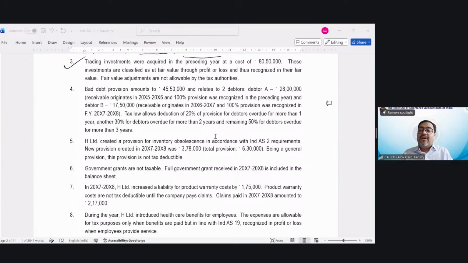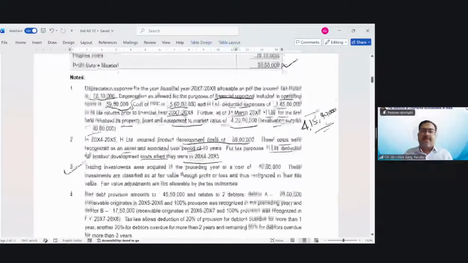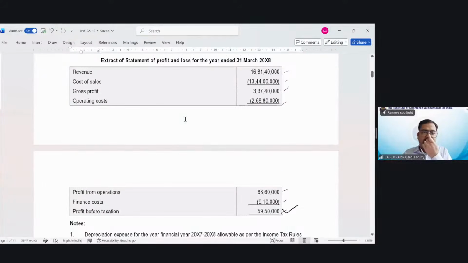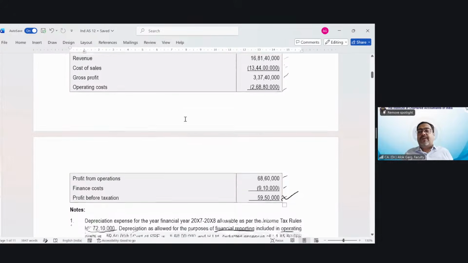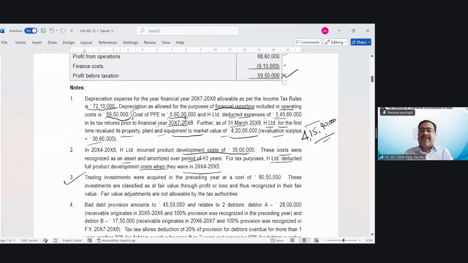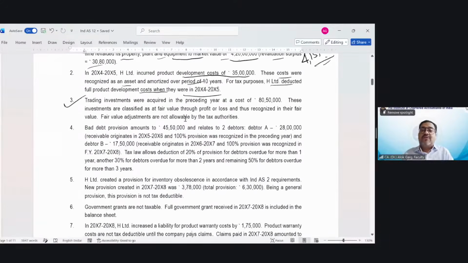First of all, how much claim is there in the books? In the P&L, whether or not it is given separately, if it is not written separately, it is part of operating cost. So how much provision have you recorded in your books of accounts?